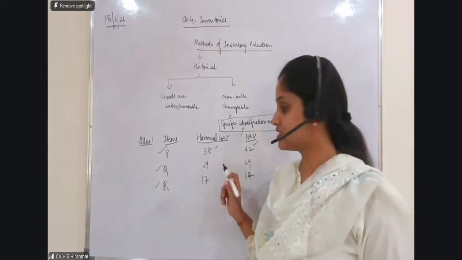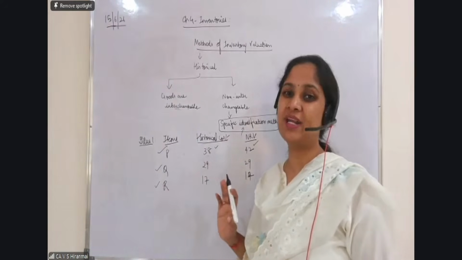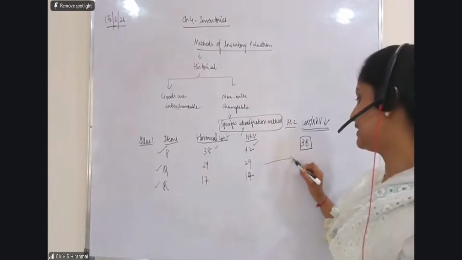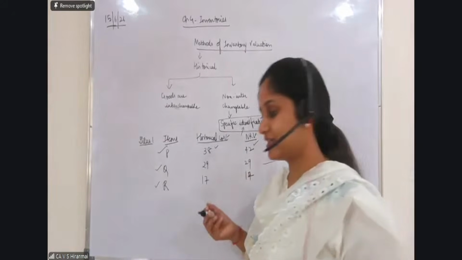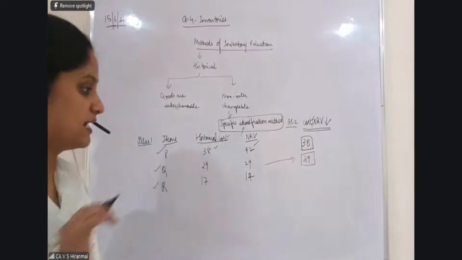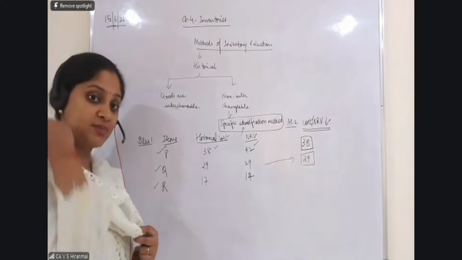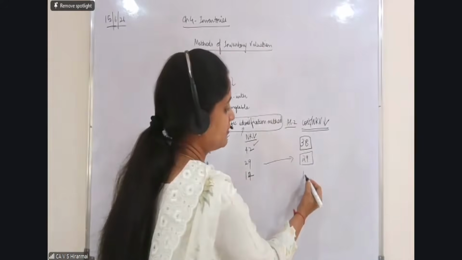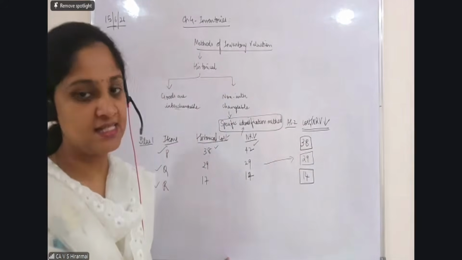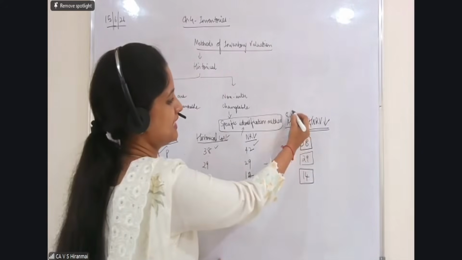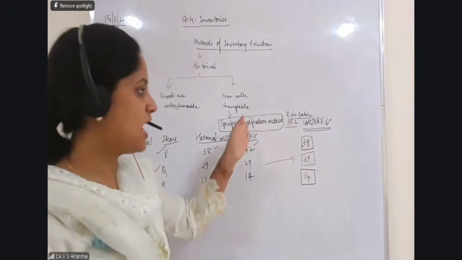For Q, both historical cost as well as net realizable value, both are one and the same. So this will be taken at 29 only. When both are same, anything will work. Now see the last one. R के लिए cost is 17 and your net realizable value is 14. So net realizable value is the lesser value, so I am taking 14. Is this clear? Everywhere you should write rupees in lakhs, that is what is given to you in your textbook. So did you see how easy it is?